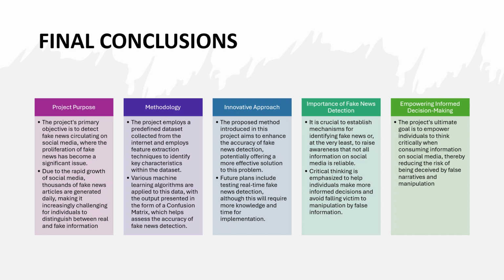Similar to how an IR pipeline processes indexing and evaluates the text. The innovation is testing multiple algorithms and feature extraction methods to find the most accurate model. In future, this could work in real time, like a live IR system that retrieves up-to-date results. The importance of this project lies in promoting digital awareness. Not all online information is accurate, and fake news detection supports the same mission as IR, helping users find reliable and relevant information.